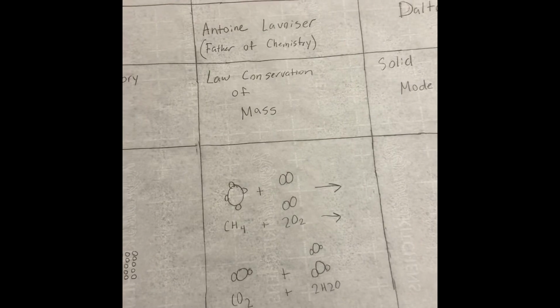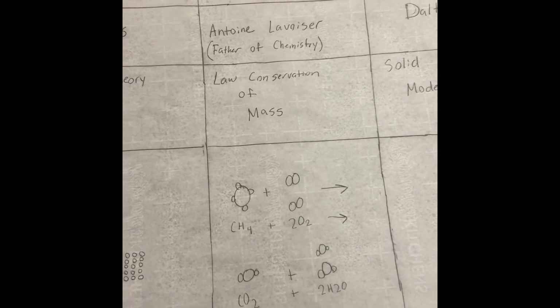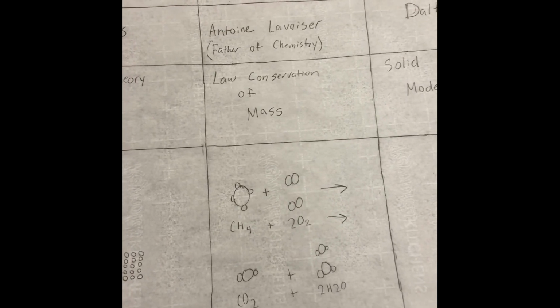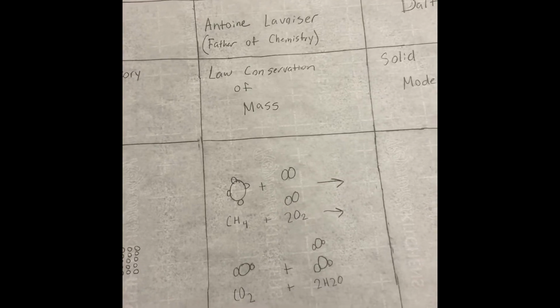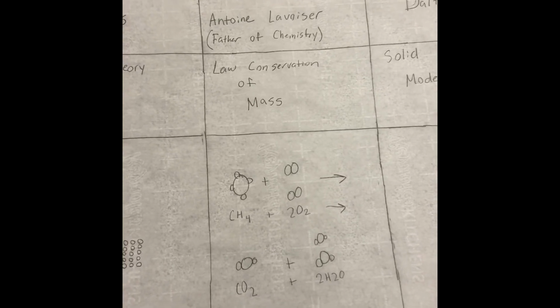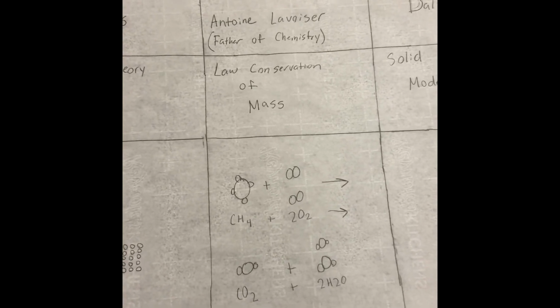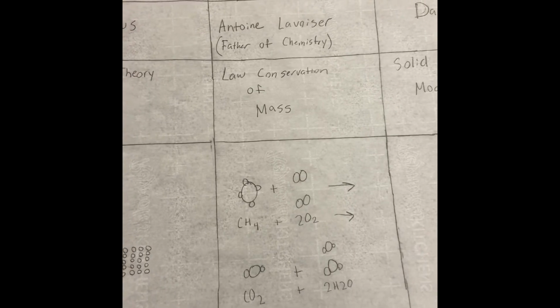Antoine Lavoisier, 1780. He was also known as the father of modern chemistry. He stressed the importance of precise measurement, and also came up with the law of conservation of mass. During his lifetime, he identified 33 elements.